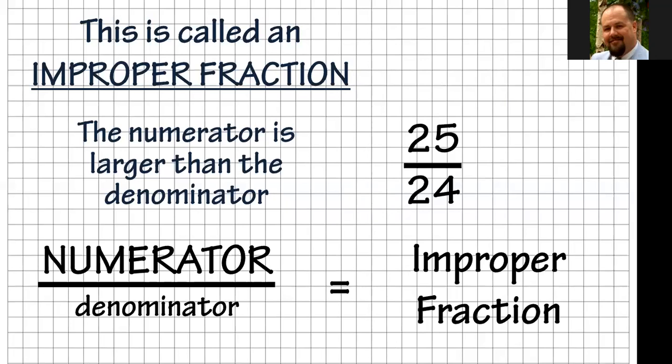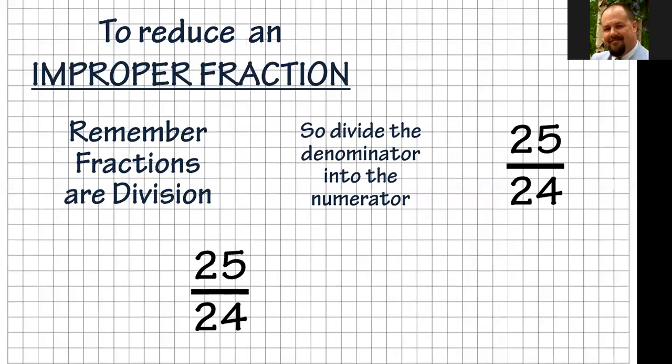All right, so it's important to know and recognize when you see that. Sometimes people see it and go, oh, I must have messed up. No, it's just an improper fraction and there's a way to reduce it. And we're going to talk about what that step is. So to reduce that improper fraction, remember fractions are division, right? So we're going to divide the denominator into the numerator. 24 is going to be divided into 25. So as you see there, there's that little thing, and I'll do the animation again for you. We divide 24 into 25.